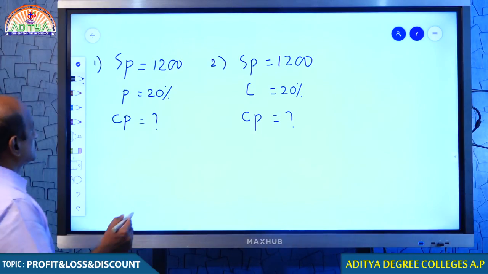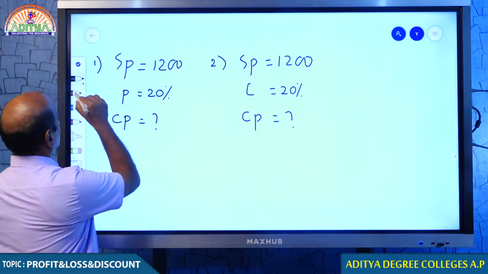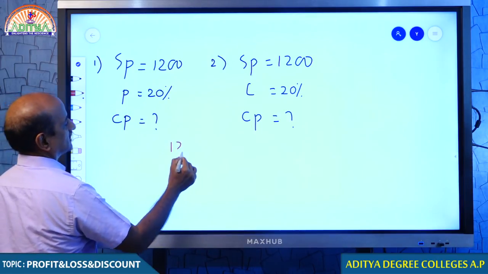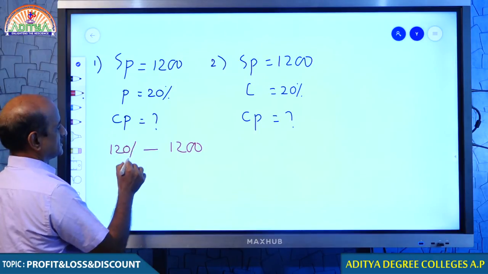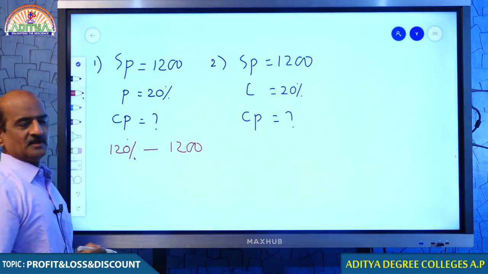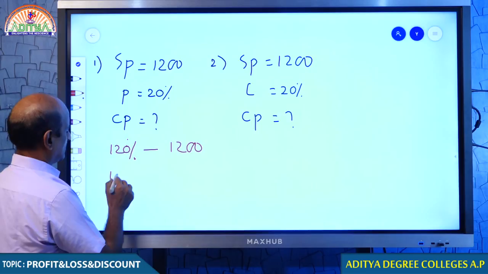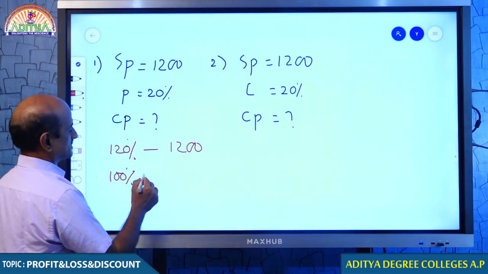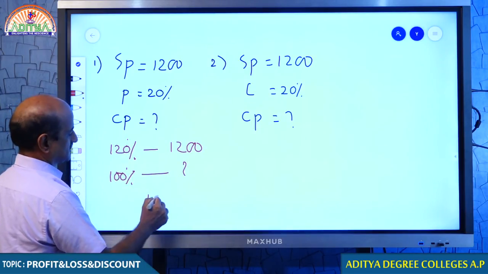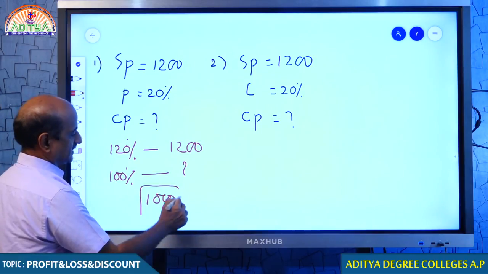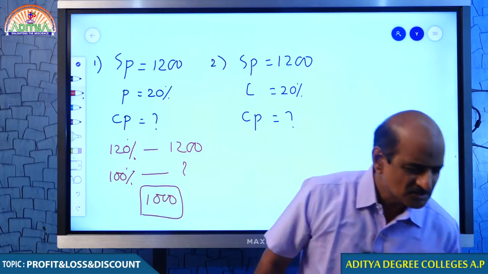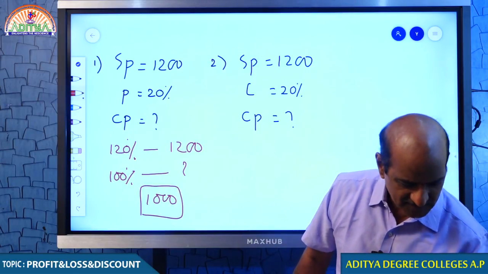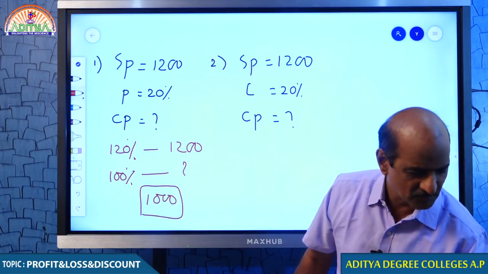Now, please look at that. By selling an article for 1200 rupees, as I said that I must be getting a profit of 20%, 1200 rupees is equal to 120%. When 120% is 1200, my question to you, how much is the cost price? Cost price is 1000. Students, I am just leaving this calculation to you because the calculations are not very difficult. So, you can do it later. That is not a very big issue. You can handle it on your own.